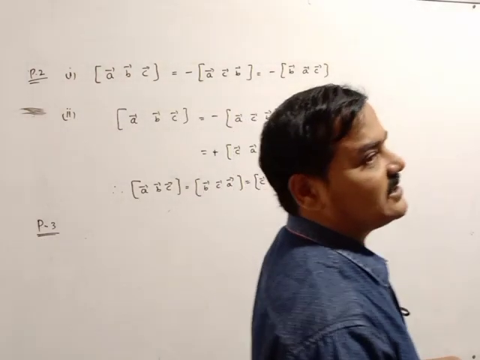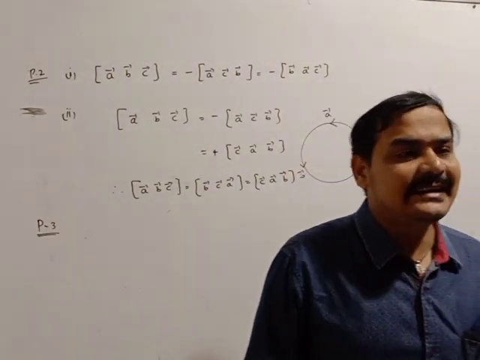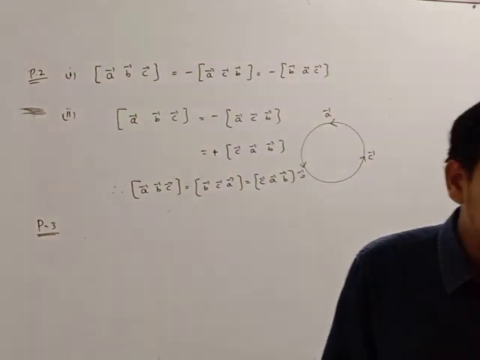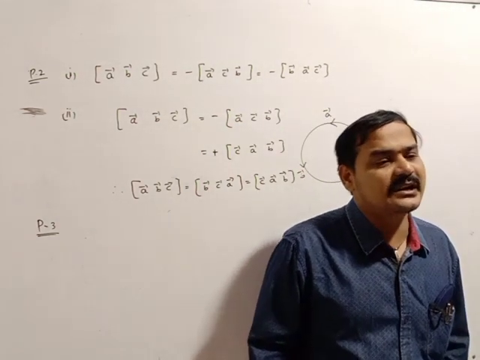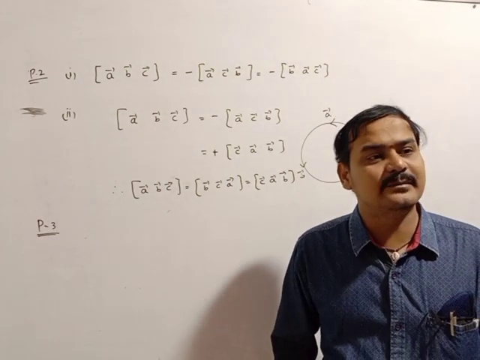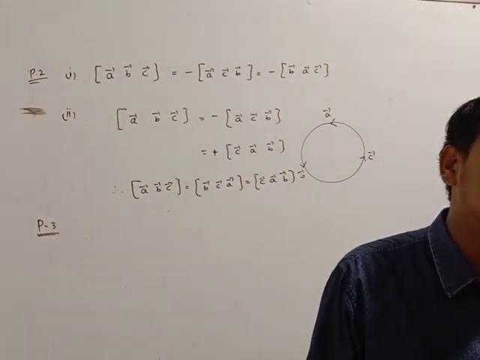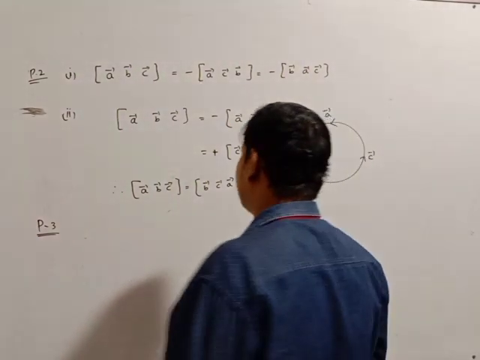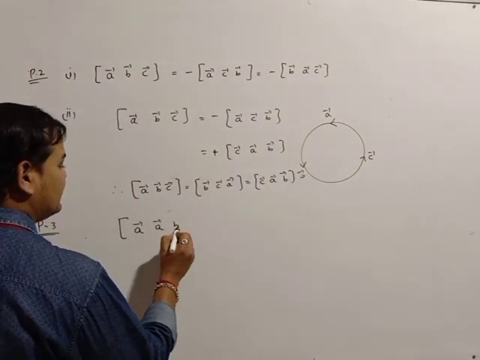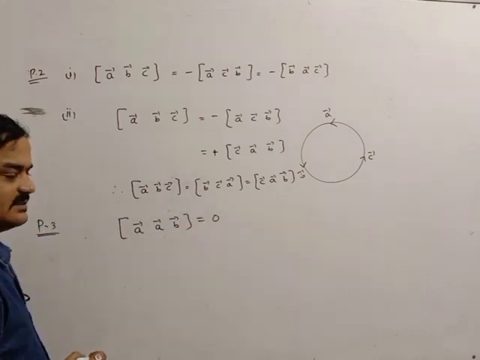in any determinant, if any two rows or any two columns are identical, meaning equal, then the determinant value is 0. So in the determinant property, any two rows or any two columns are identical, that means equal, or identical means the ratio is always equal. In such cases the determinant value is always 0. So for this purpose, box of A bar, A bar, B bar. See, here two vectors are equal. So this box value is always 0.